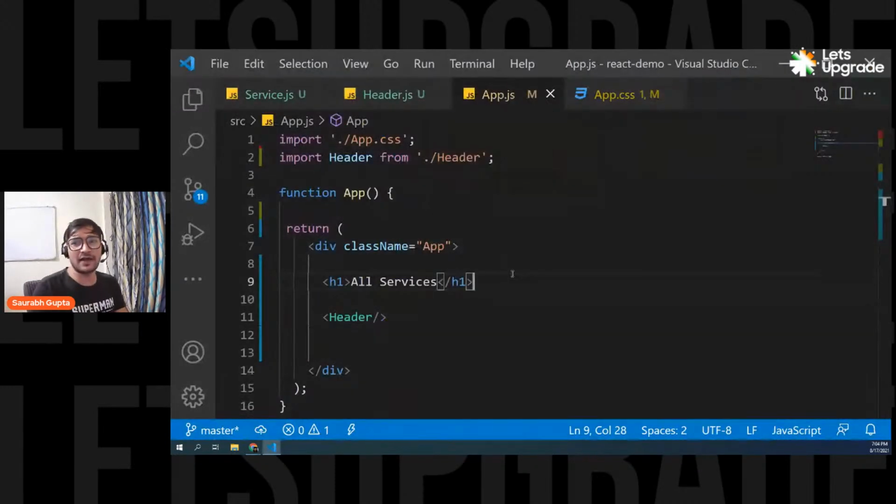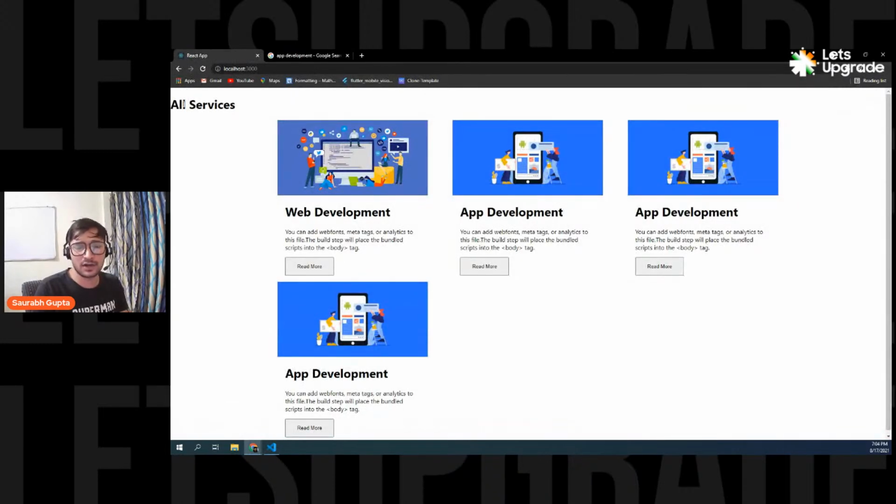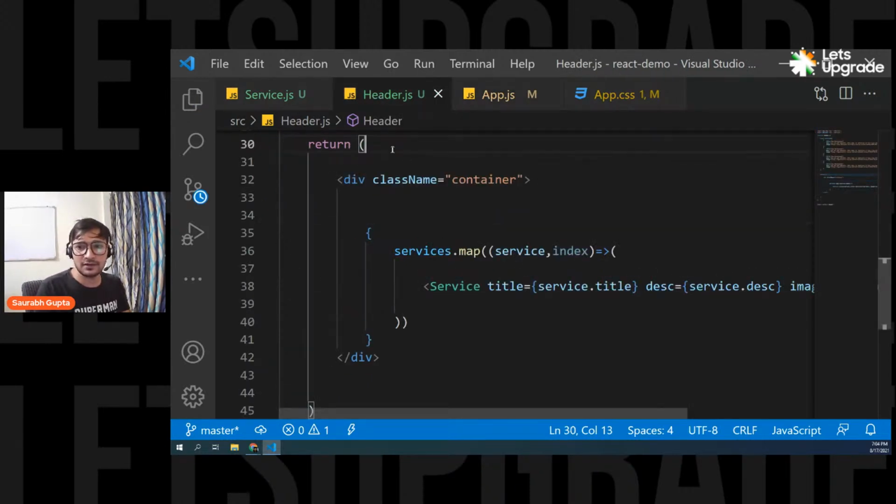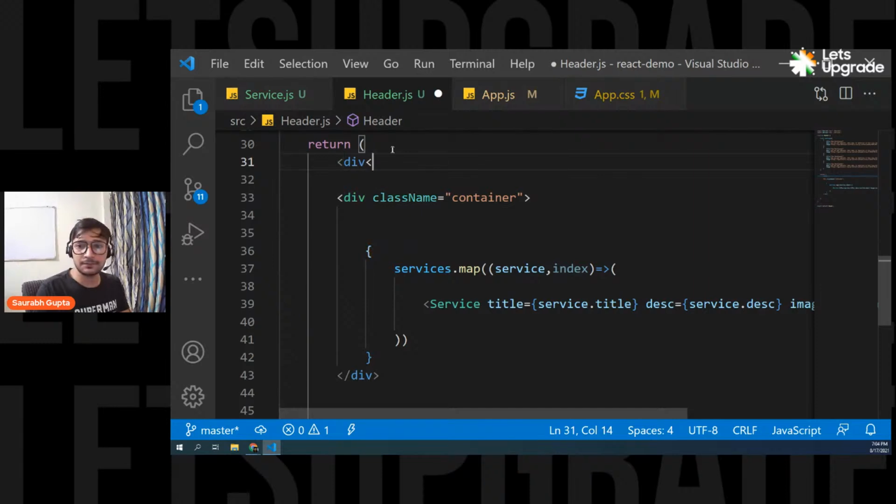Everyone, you know, right? If I just put the h1 in the container again, then I have to change the flexible boxes thing. I have to change the flex direction, then I have to adjust it again. So that's why I'm not doing it. But I just wanted to show that you can do this. Put an all services on top of it, and that's it. It will work. Or actually, let's do it. Let's do it. What I have to do is I have to go in header, create one more div here.